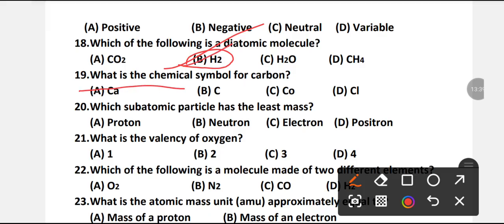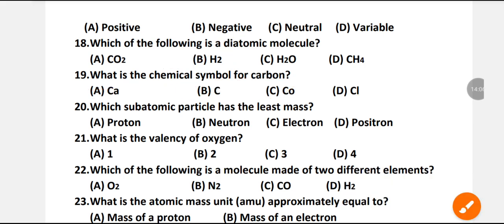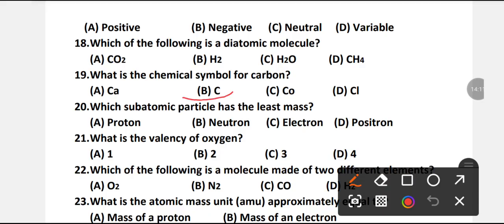What is the chemical symbol for carbon? Ca, Ce, Co or Cl? There are four options: Ca, C, Co or Cl. C is the symbol for carbon. B is the right option.